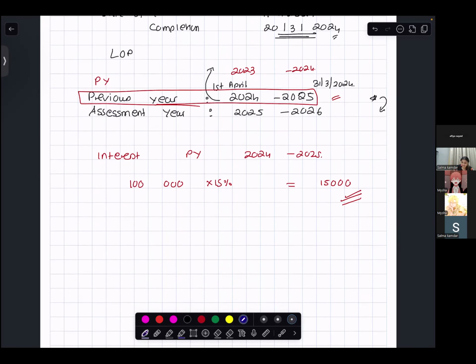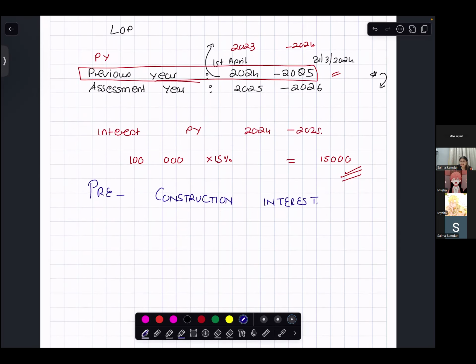Now our main target is our pre-construction interest. Please note, this loan is taken after 1999, so within 5 years you should complete the construction. So the rule for pre-construction interest is interest from date of loan till the end of the financial year before the year of completion.